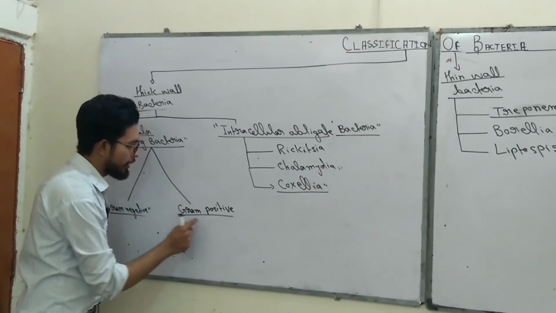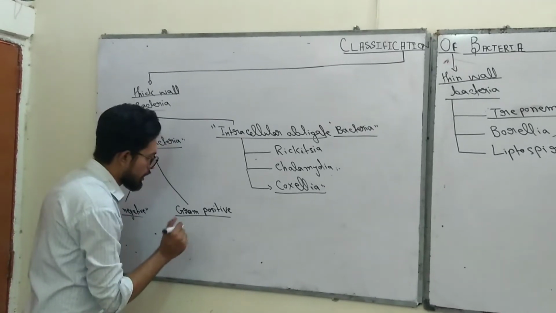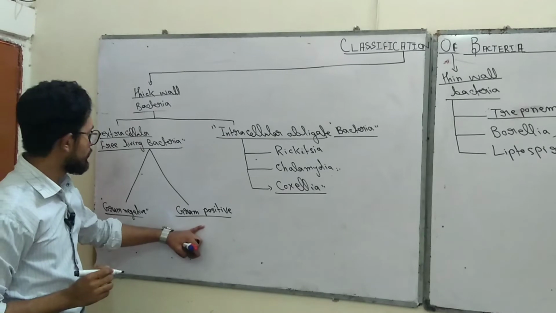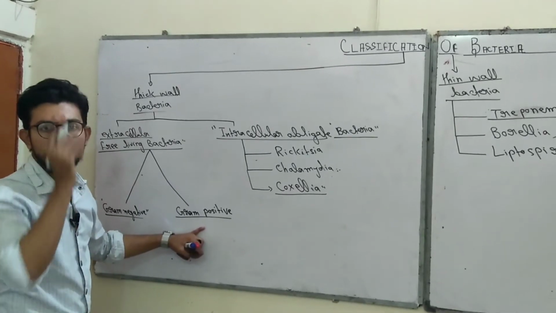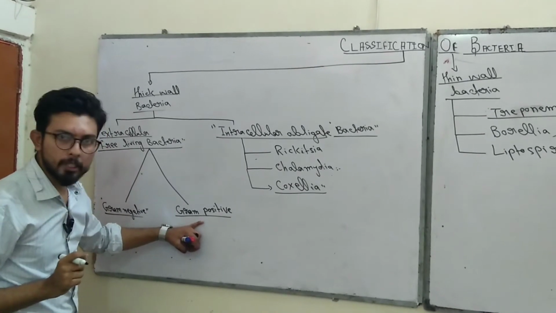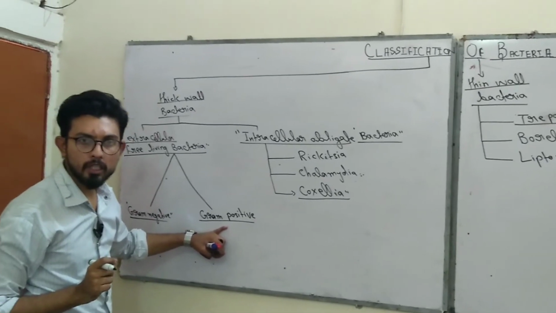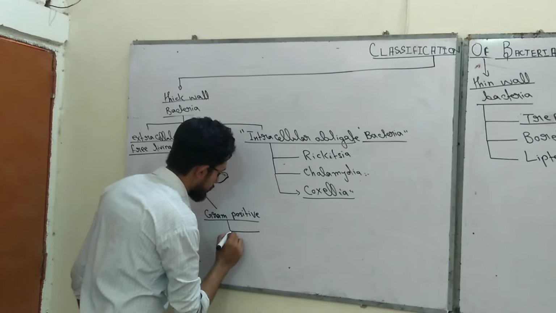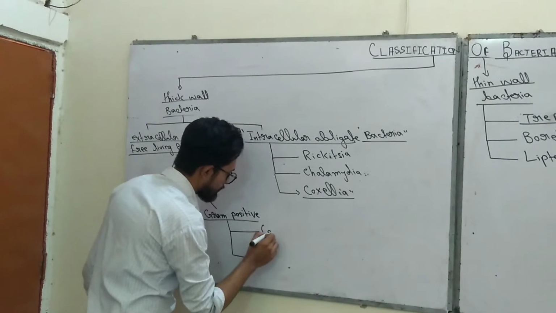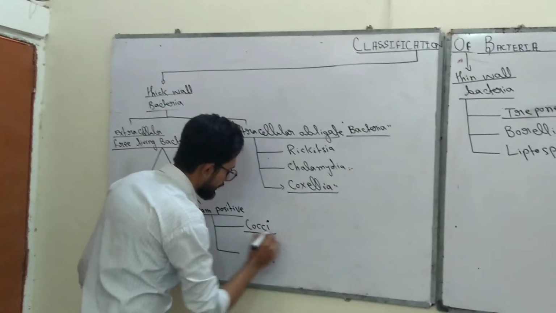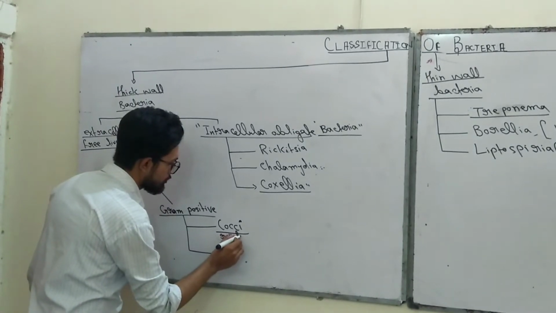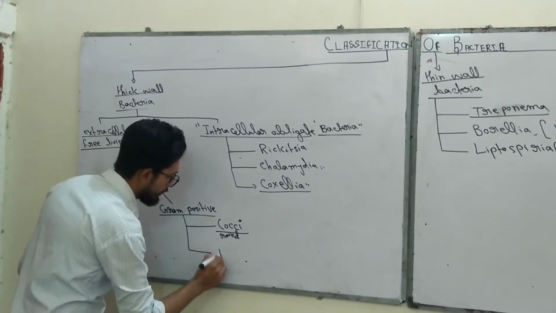Now I will tell you about the gram positive bacteria. Gram positive bacteria are classified first of all on the basis of their shape. The first group is cocci, which are round shaped bacteria, and the second one is bacilli.